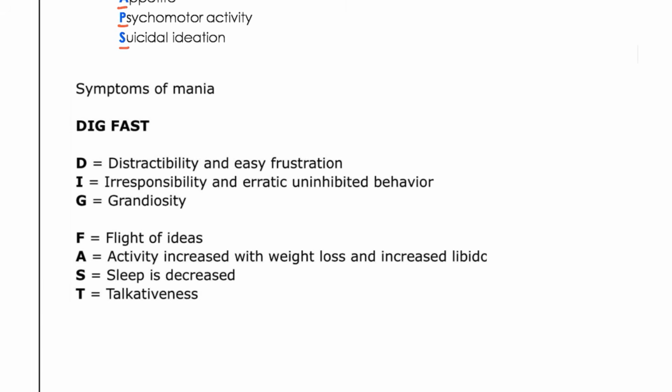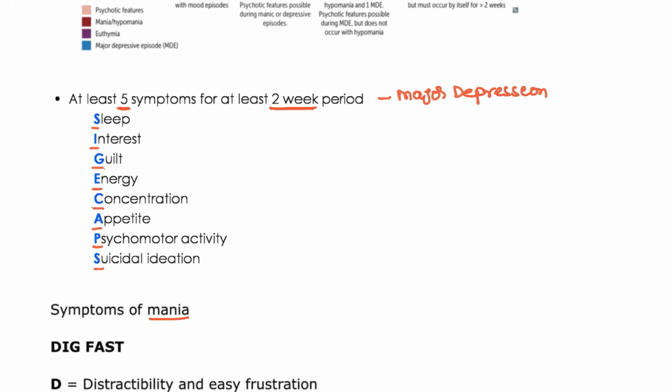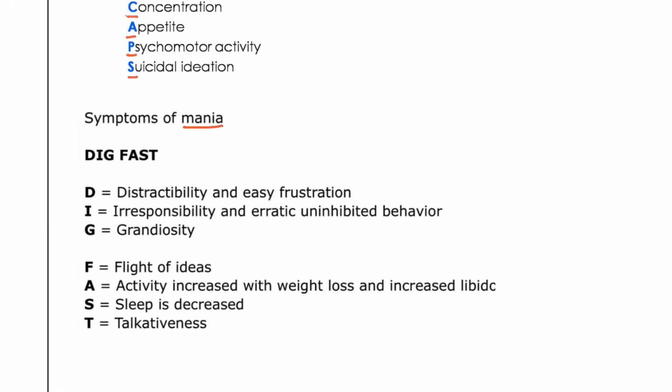Next, another condition is mania. Mania is nothing but high mood. Depression is the low mood and this is going to be the high mood. What are the symptoms? Distractibility, impulsivity, grandiosity, flight of ideas, increased activity, weight loss, increased libido, decreased sleep, and talkativeness. So this is known as bipolar. And how long does it last? This is equal to 1 week.